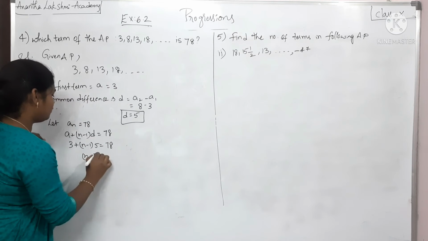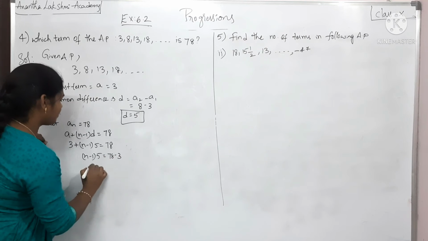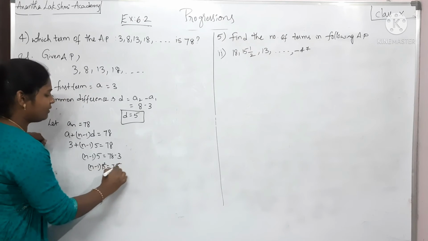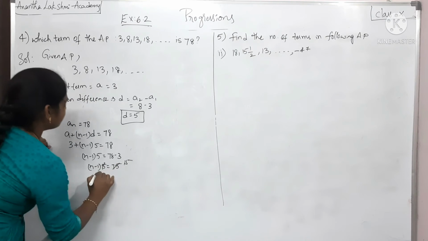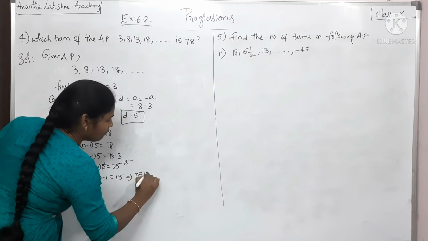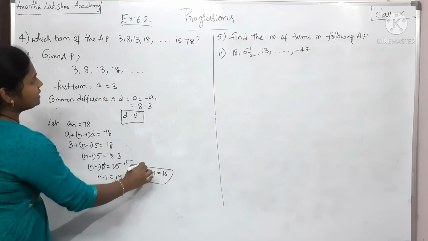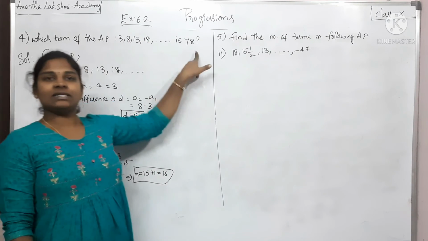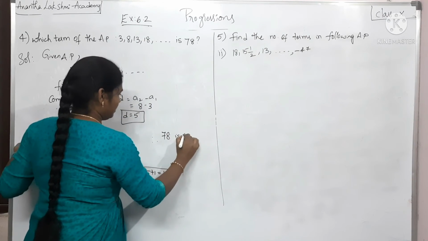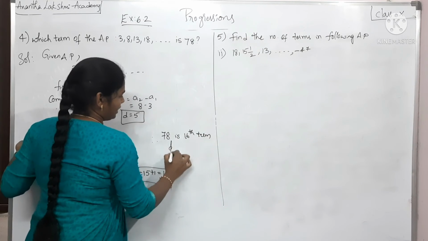(n minus 1) into 5 is equal to 78 minus 3, which is 75. 5 ones are 5, 5 fifteens are 75. So n minus 1 is equal to 15, which implies n is equal to 15 plus 1, which is 16. So n is nothing but 16. So which term of the AP is 78? Therefore, 78 is the 16th term of the AP.